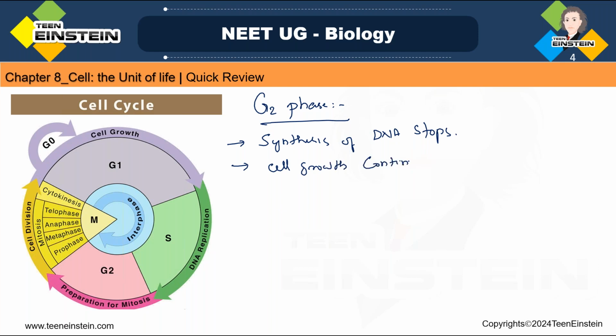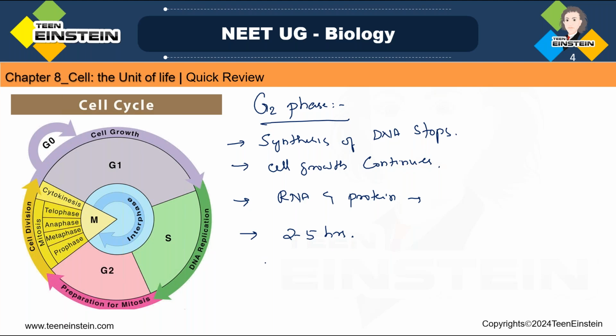Protein formation and RNA and protein synthesis continue in G2 phase also. The duration of this G2 phase may be 2 to 5 hours.